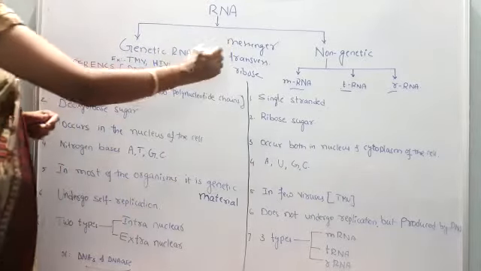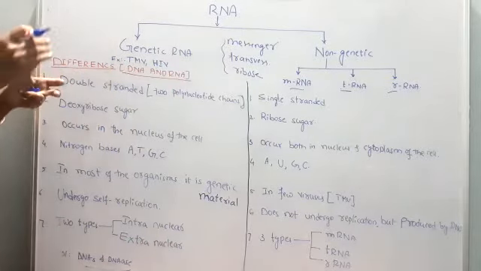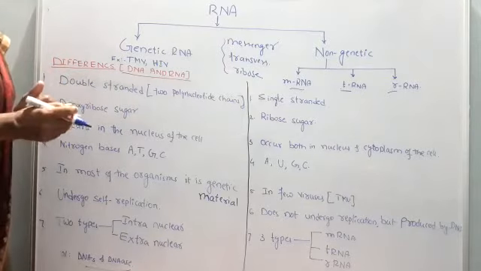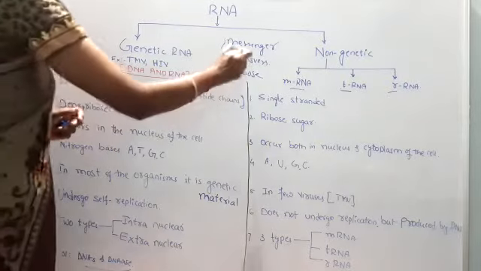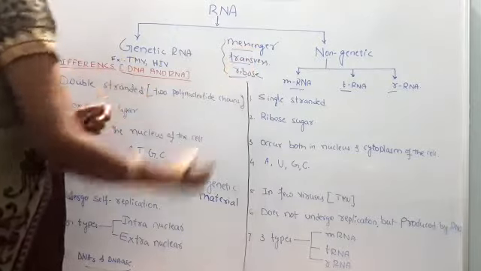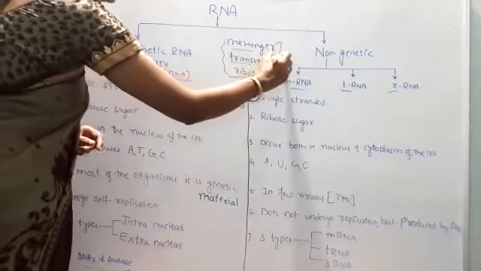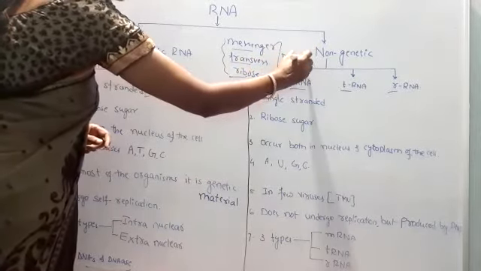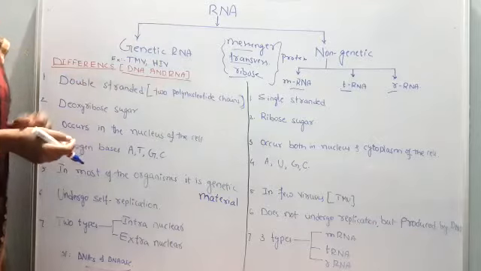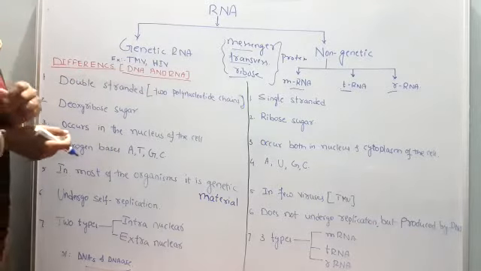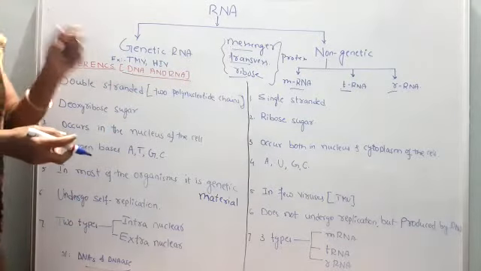Now let us understand the functions of these. You will be learning more about the non-genetic RNA during protein synthesis, but in brief, let us once again understand the role of each one: messenger RNA, transfer RNA, ribosomal RNA. All these are actively involved in the function known as protein synthesis. We know that from the DNA, RNA is synthesized, and from the RNA, protein is synthesized. So for protein synthesis, what is required? Messenger RNA, transfer RNA and ribosomal RNA. These three RNAs are required for protein synthesis.